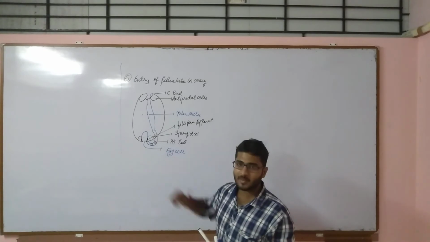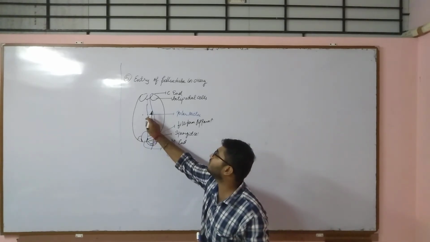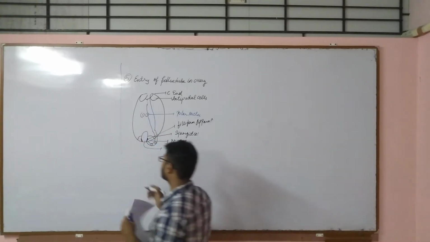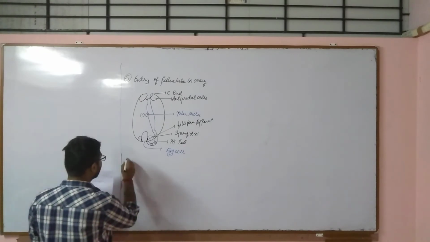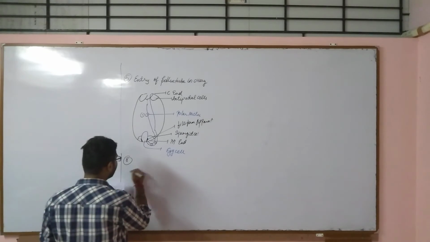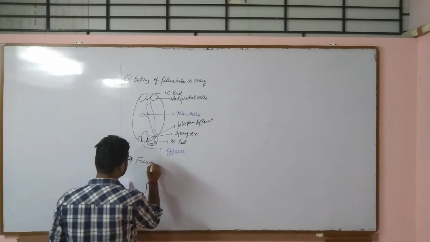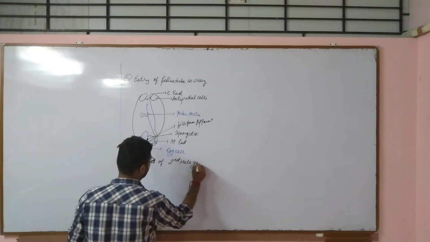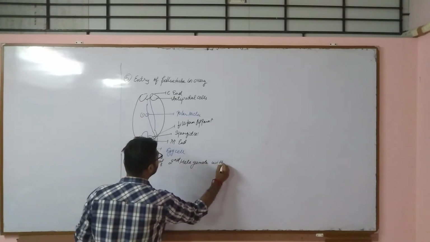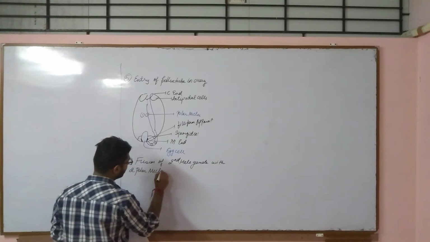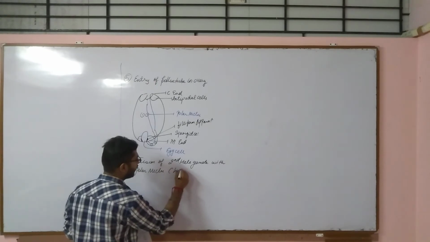What about the second male gamete? Second male gamete fuses with these two polar nuclei, which are also haploid in nature. So the second, that is 8th step, that was 7, the formation of the diploid zygote was 7th step. So 8th step is fusion of second male gamete with the two polar nuclei. These two polar nuclei are also haploid in nature.